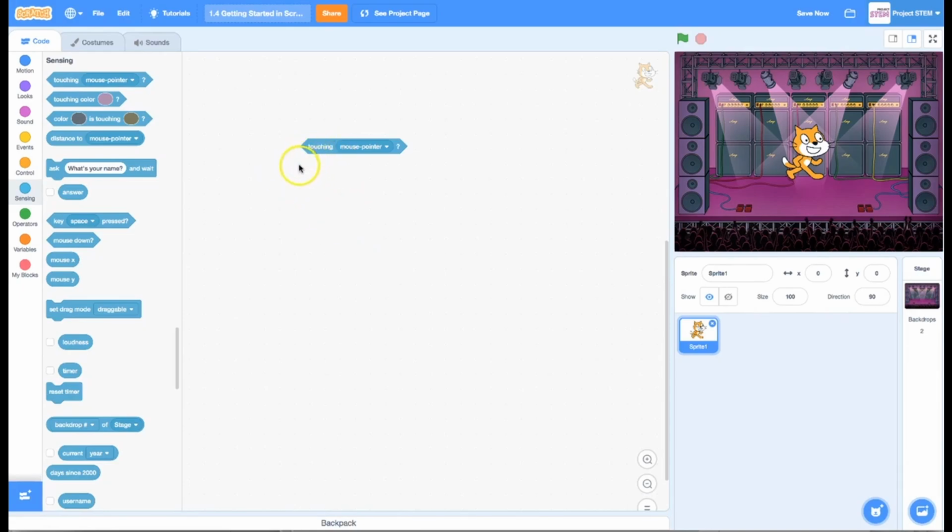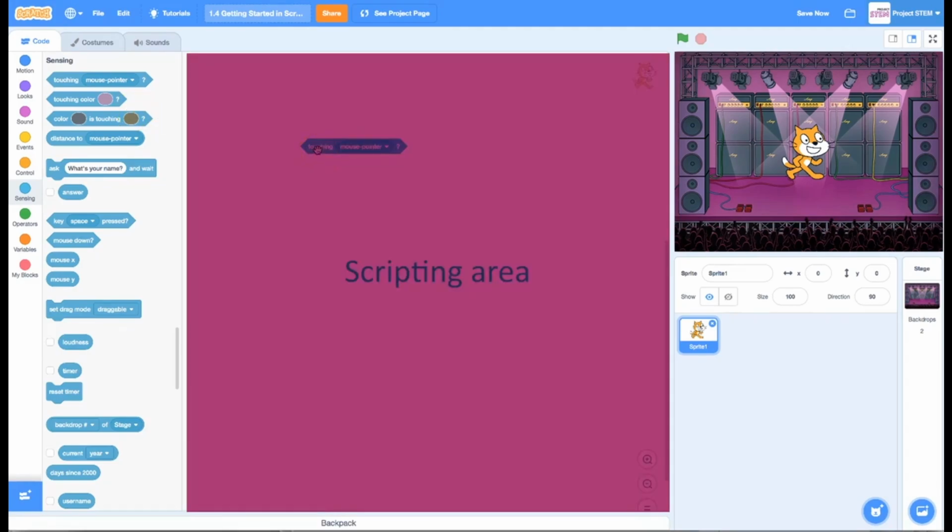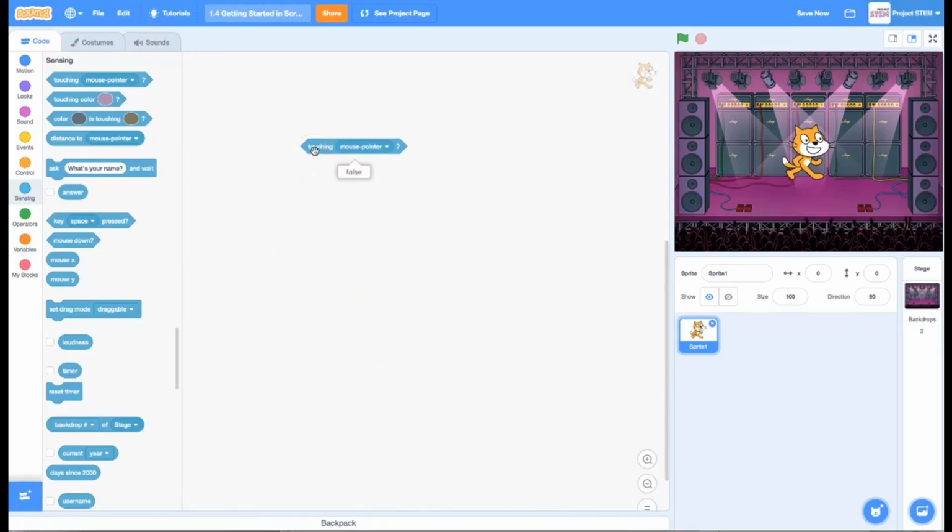And when we drag this into the scripting area, we can see that when I click on this, I get this little pop-up that says false. That's because the one that I selected, and notice it has a question mark at the end of it, is asking a question: is my sprite, the cat, touching the mouse pointer? If it is true, I'm going to get a little pop-up telling me that it is true. However, right now, my mouse pointer is over here clicking on this block, and so of course it's false.